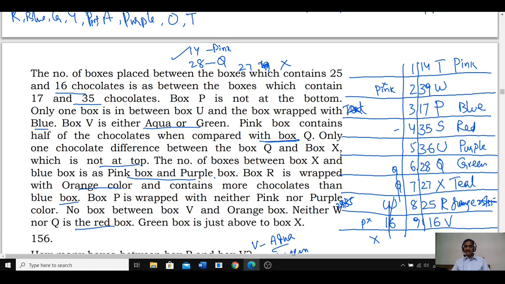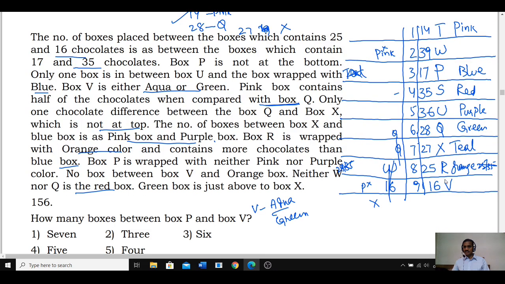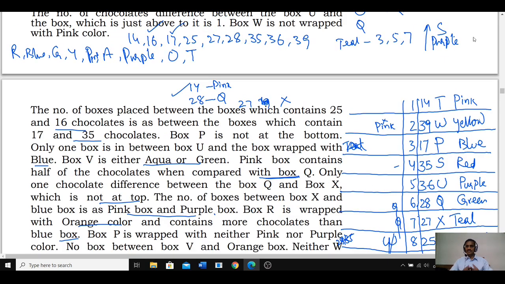V is either aqua or green. As V cannot be green, hence V is aqua. As V is aqua, what is the other color left over here? Yellow is the color left over. Done. Now this is about question numbers 156 onwards.